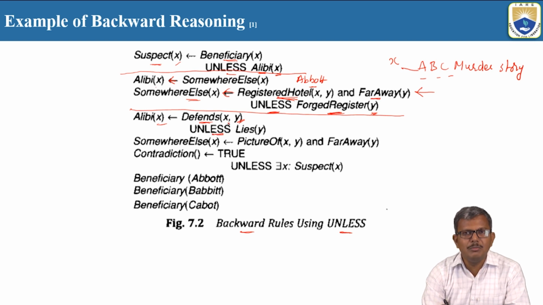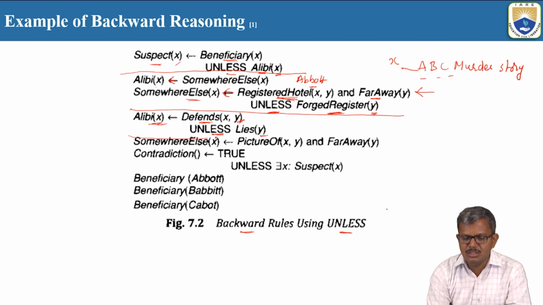Okay, means X is going to be the beneficiary here. X in the sense here, Babit. Babit is going to be the beneficiary here until and unless he is having some sort of evidence saying that he is with his brother-in-law in some other location. But in any case, if Y, the brother-in-law, is telling any kind of lie, then definitely again he is going to become the suspect. Okay, so this is all about Babit.